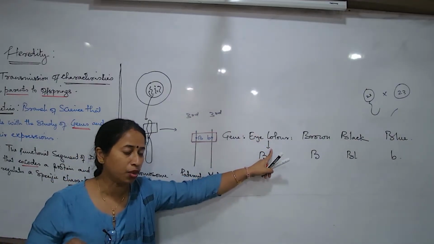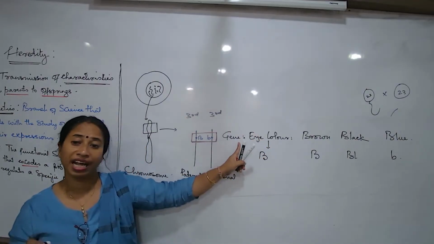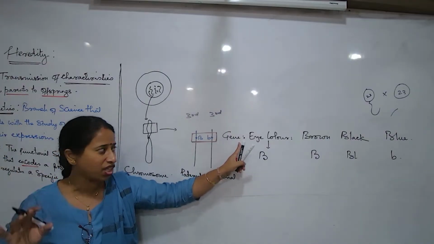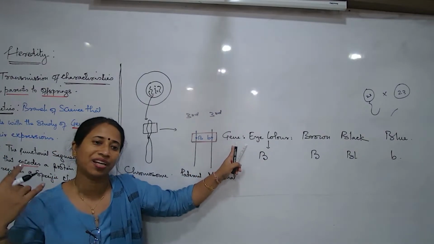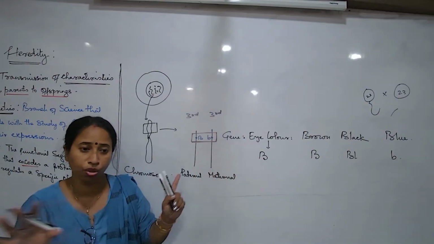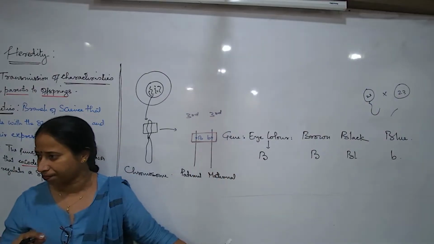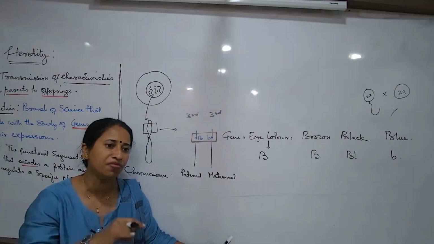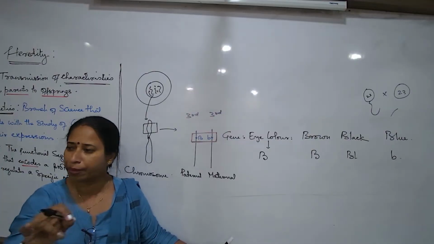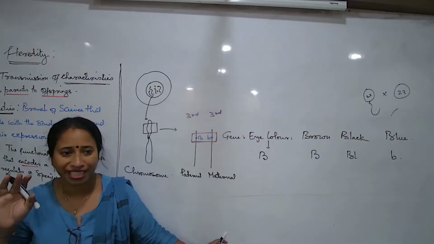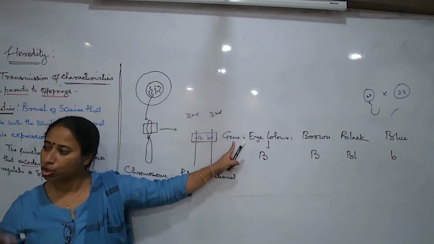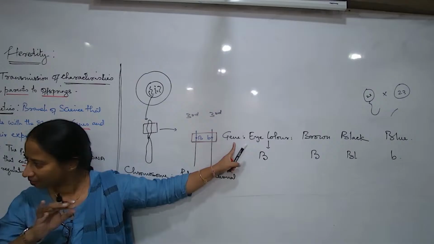I cannot explain to you right now that this gene at times, if the weather condition is this and this is the temperature, then this gene sometimes can regulate the skin color also. No, there's a separate gene for the skin color. There's a separate gene for the hair color. There's a separate gene for other different pigments like hemoglobin and bilirubin, etc. This gene that I am talking about is only for the eye color, nothing else.